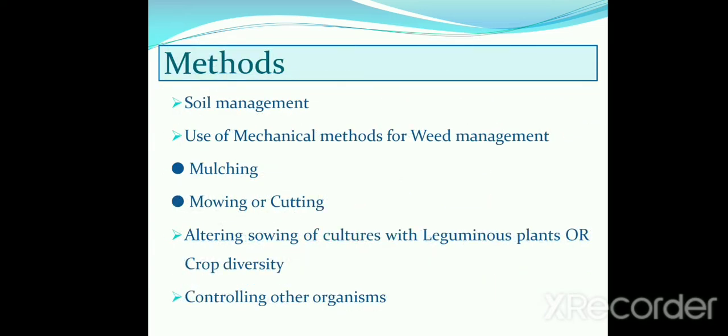Next one, methods of organic farming. First method is soil management by adding manures, to keep the soil nutrient rich. Second, use of mechanical methods for weed management. There are two methods. One is mulching. Mulching reduces the growth of weeds. Second one is cutting. Third, alternating sowing of cultures with leguminous plants. Fourth is controlling other organisms.